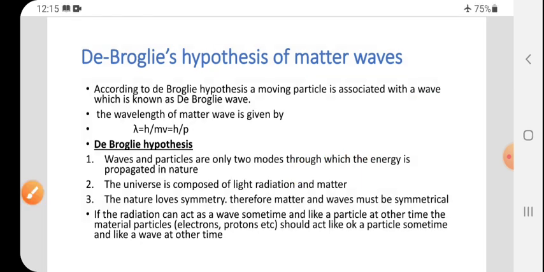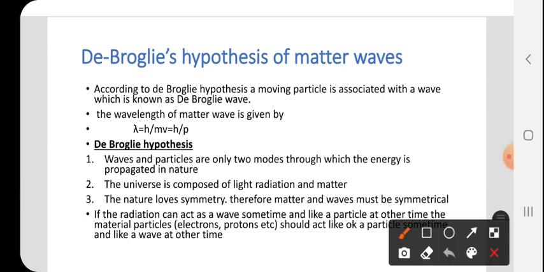Next, the second point is what? The universe is composed of light, radiations and matter. If you observe in the night time, or in the daytime also, because of brightness we cannot see the stars in the universe. But in the night time, if you observe, so many stars appear. Somewhere stars are gathered, and somewhere stars are away from each other. In this form we see.